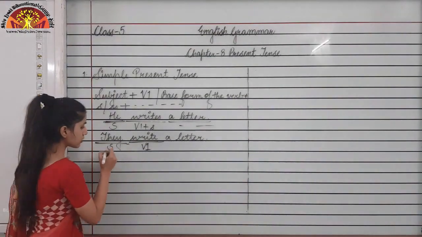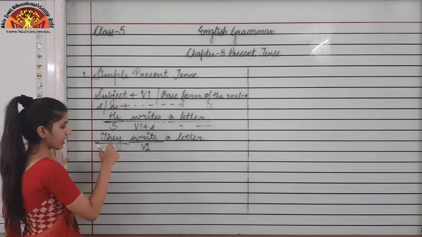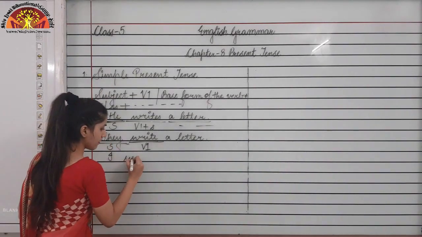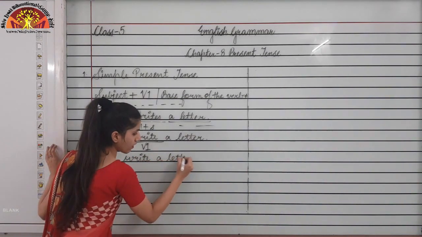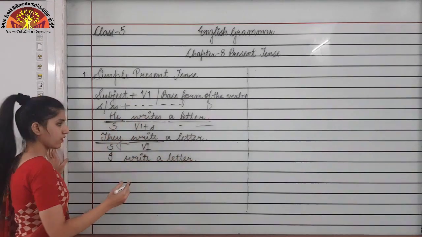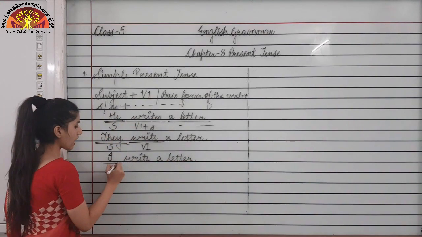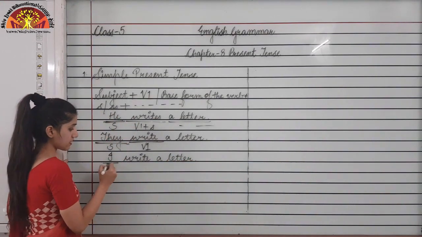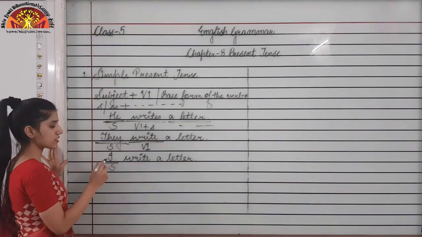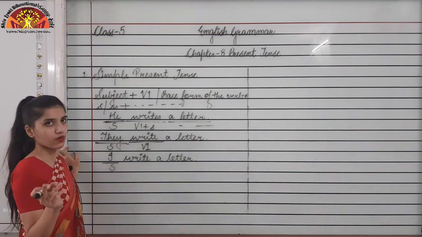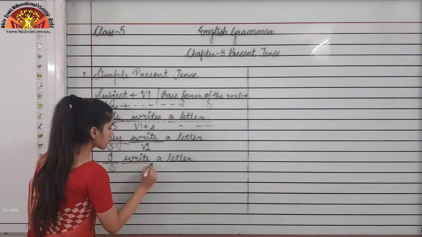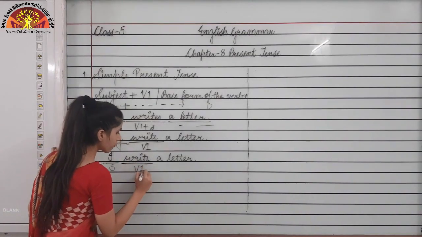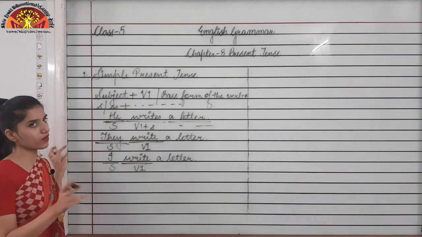If I put I in place of they: I write a letter. As you can see, with I, the subject, though it is a singular pronoun, I am using just the root form of the verb, not adding s or es.